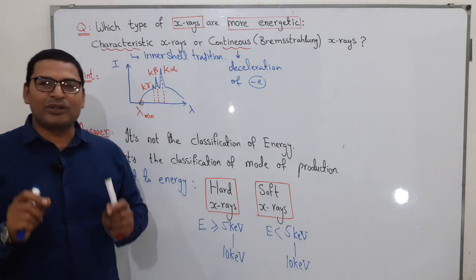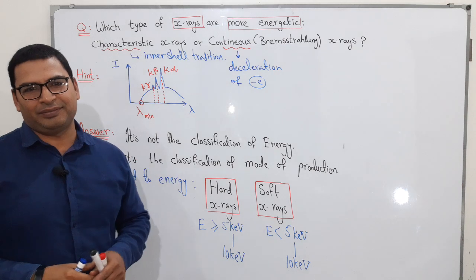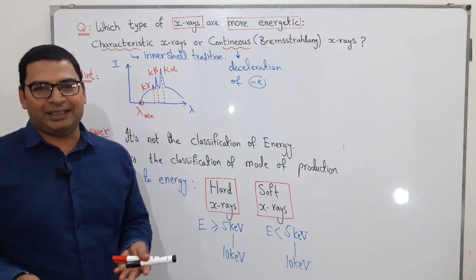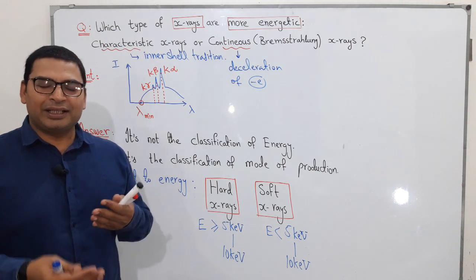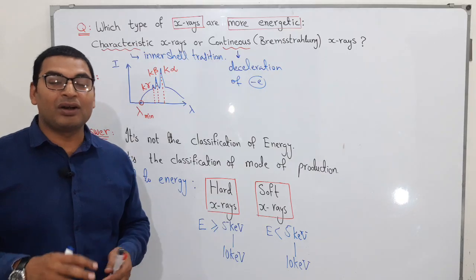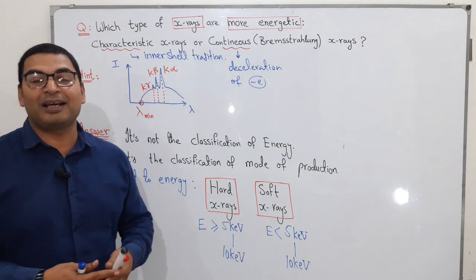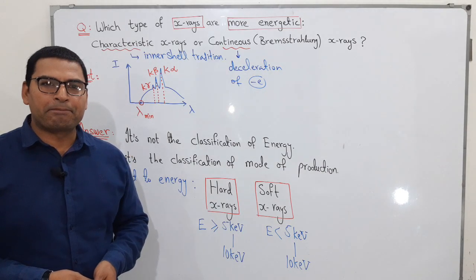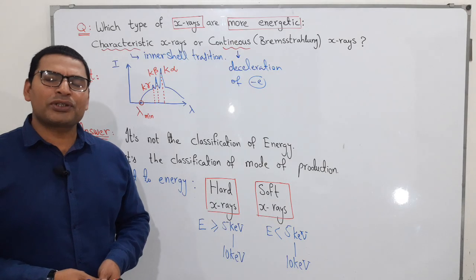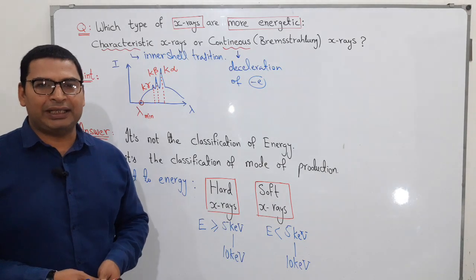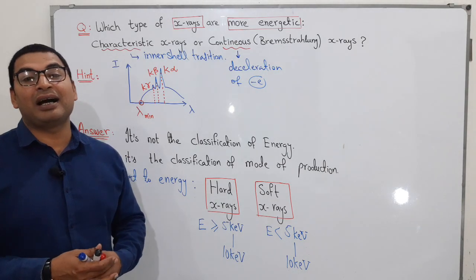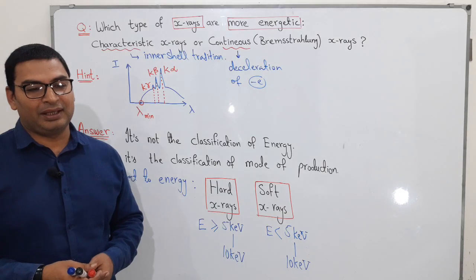So it is not the division of energy. We cannot say that either continuous X-rays are more energetic or characteristic X-rays are more energetic. I know most of the students think that continuous X-rays are more energetic.